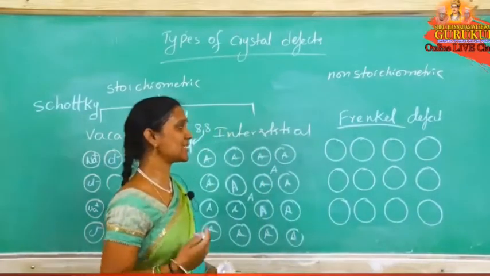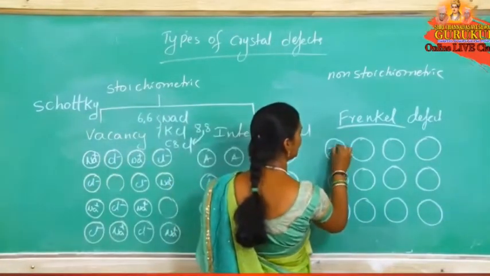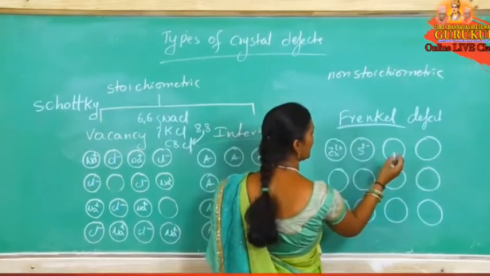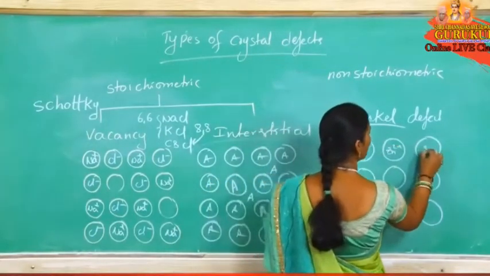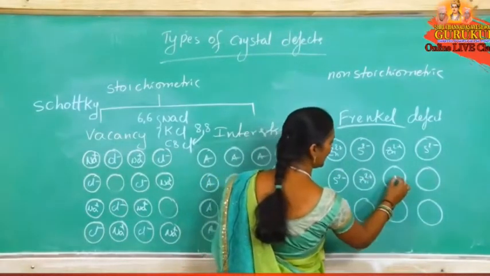For this we are using the example zinc sulfide. Cation and anion: Zn plus 2, S minus 2. Now all these are arranged in alternate positions, cation and anion.